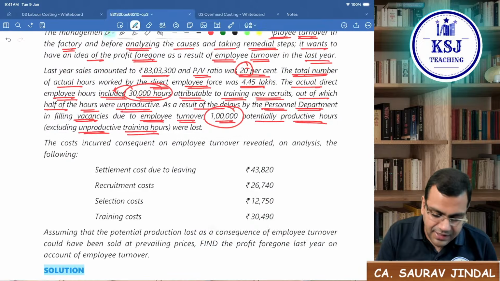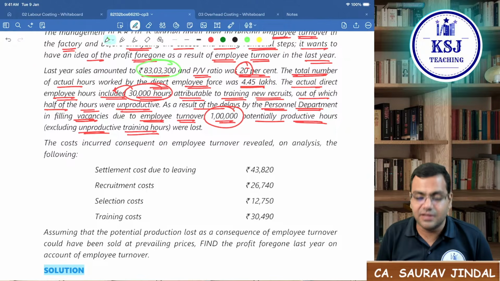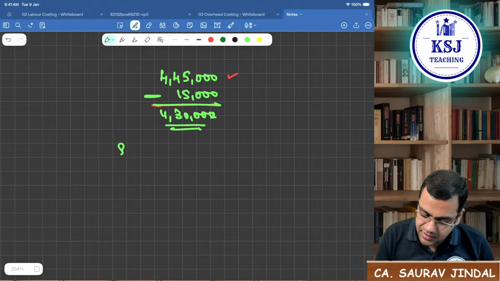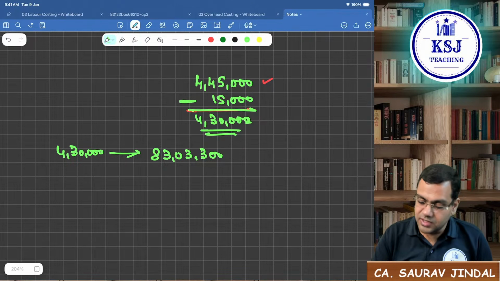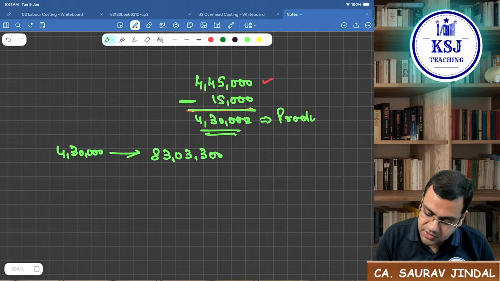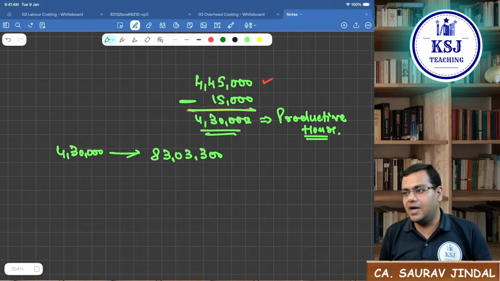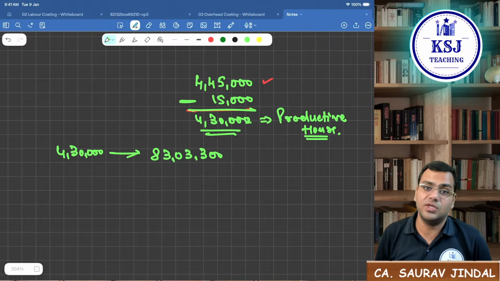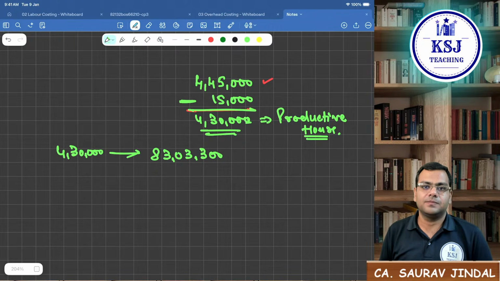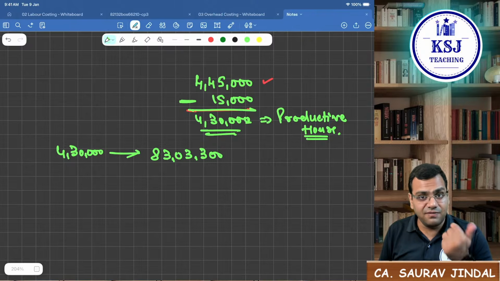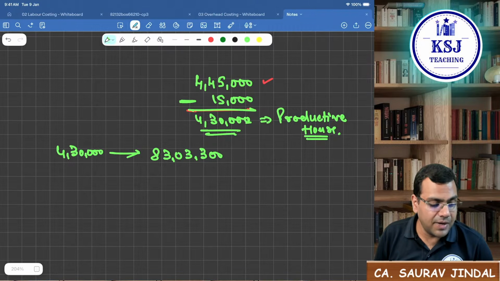So that means, can I say this sales which we have done, 83,03,300. This sale is of 4,30,000 hours. This is your productive hours. That means you manufactured something in these number of hours, you sold those goods and you generated a sale of 83,03,300. Correct, sir? Now, if I want to calculate the lost sale, the sale that might have taken place if there was no labor turnover, but now that is lost.